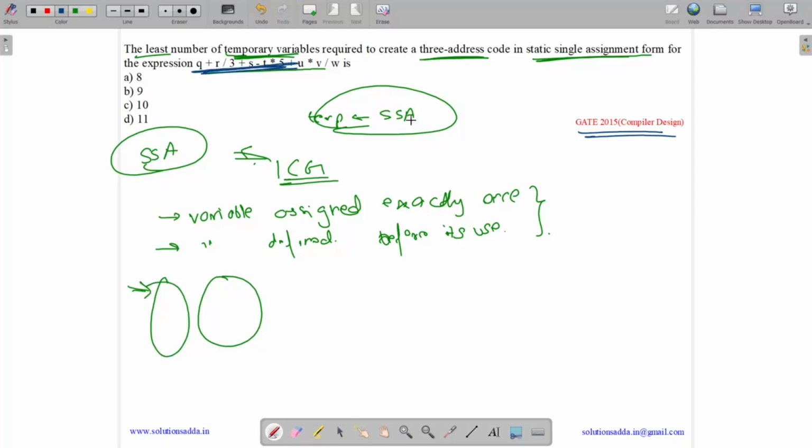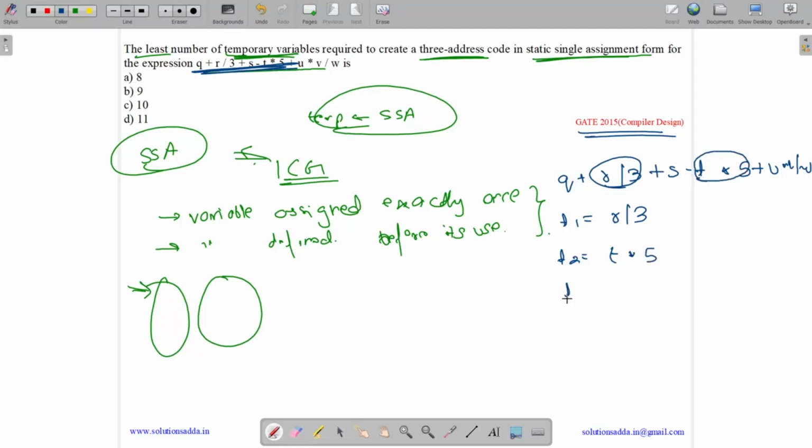We have q plus r by 3 plus s minus t into 5 plus u into v by w. So first we will create temporary variable t1 for r divided by 3. This is done. Then we will create another variable, t2 equals t into 5. Then we will create a variable t3 equals u into v, because we need to follow the BODMAS rules. So first divide and multiply is done from left to right. Then we have t4 equals t3 by w. So this part is also done.